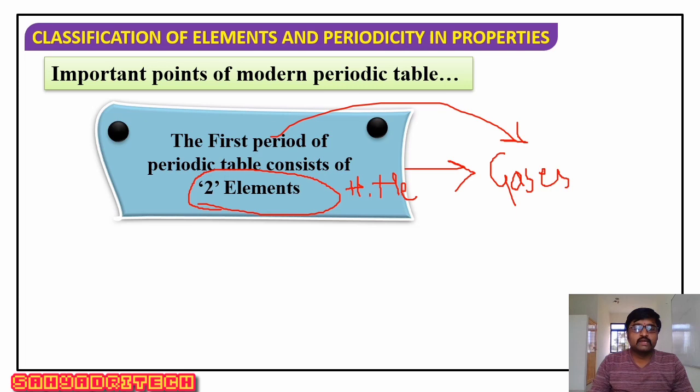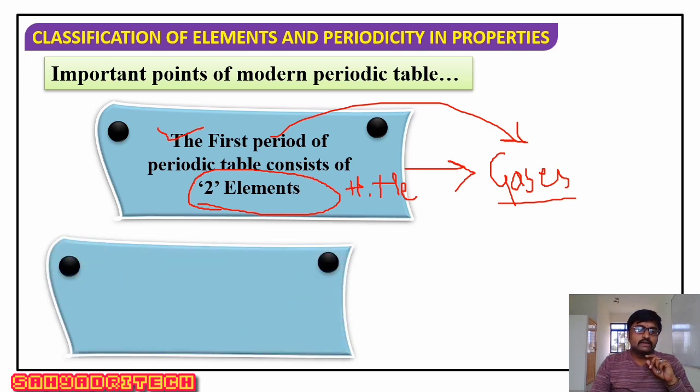Okay, it has elements with only one state. What is that? Gaseous state. Here hydrogen exists in gaseous state, helium also exists in a gaseous state. Therefore, we have to remember that the first period is the shortest period of the modern periodic table. Further, it has only two elements. And what are those elements? Hydrogen and helium. The first period contains only gaseous species, that is hydrogen and helium.